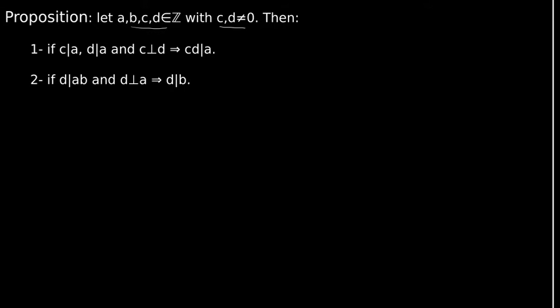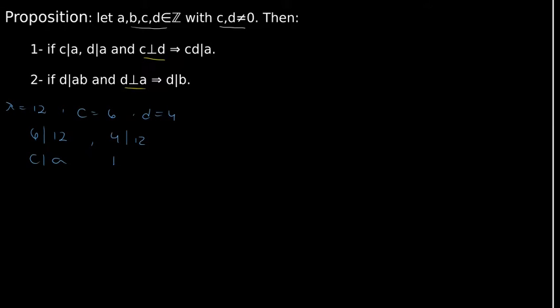Before trying to prove this theorem, let's see how important these two hypotheses are. For example, if we take a equal to 12, c equal to 6, and d equal to 4, then 6 divides 12. This is c divides a. And 4 divides 12.